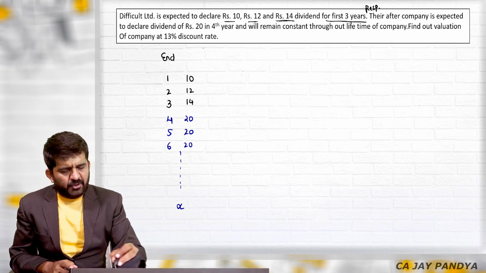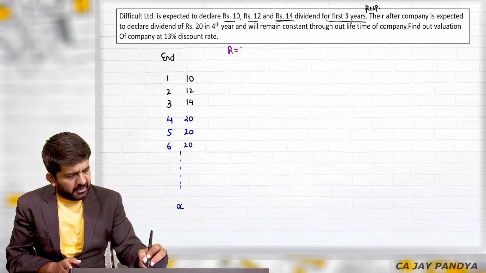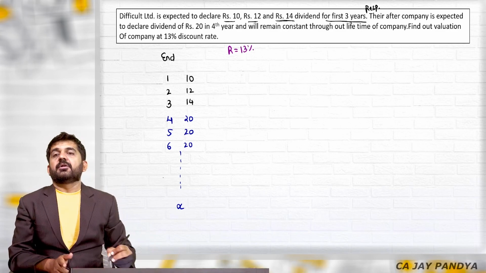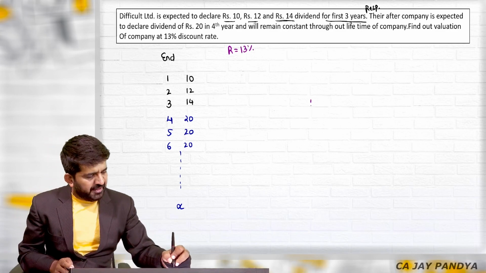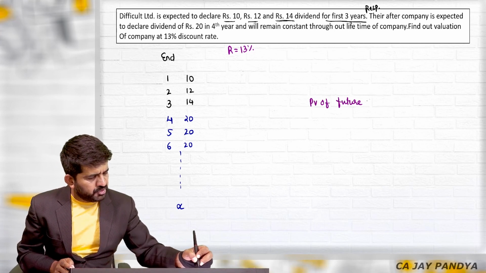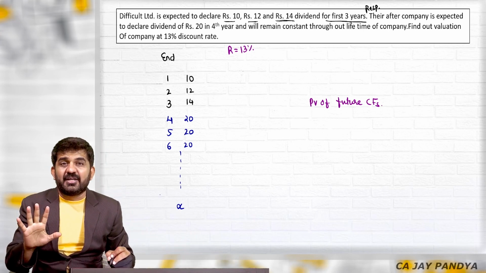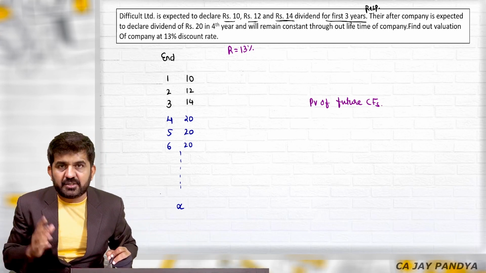Find out valuation of company if the required rate of return or discount rate is 13%. How to find out value of the company? Present value of future cash flows. Please understand, I will be dividing this question into two parts.